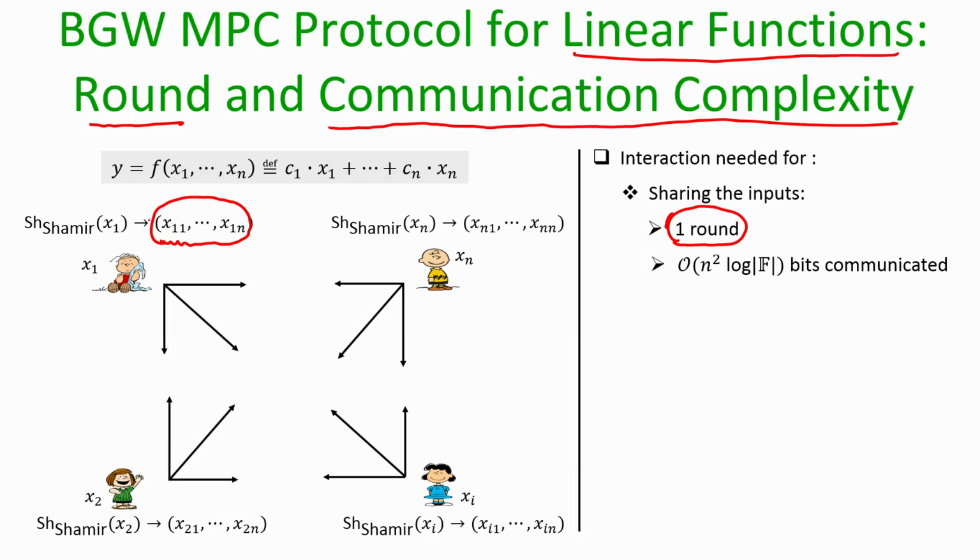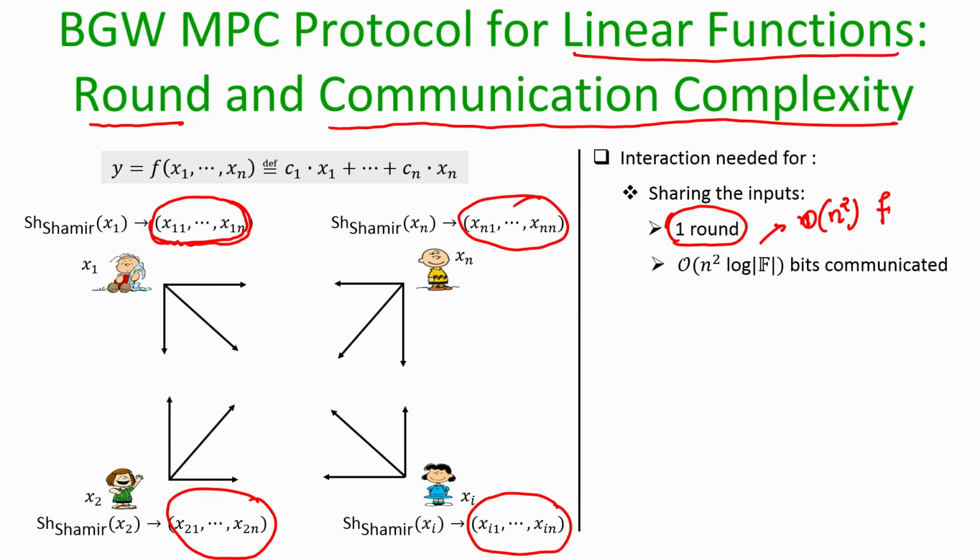So for one instance of secret sharing, n field elements are communicated. For the second sharing instance, n field elements; for the ith sharing instance, n field elements; and for the last sharing instance, n field elements. So overall, order of n squared field elements are communicated.